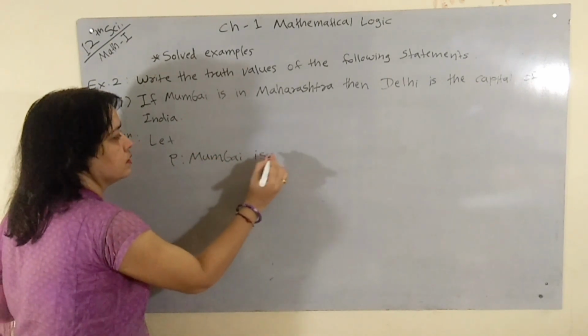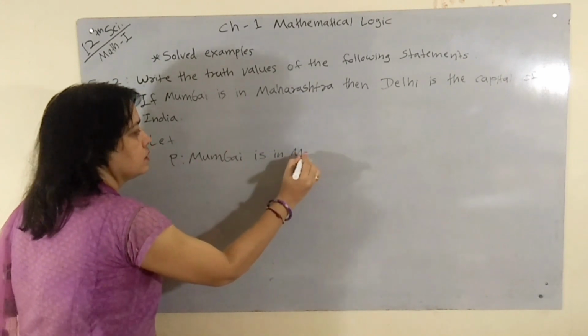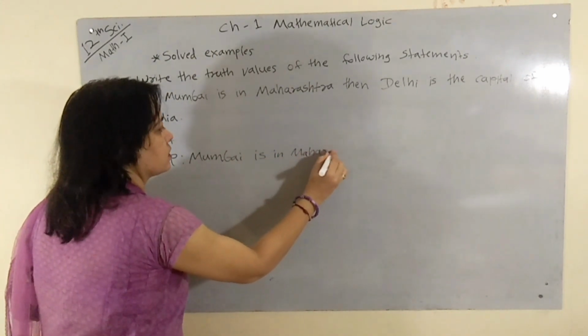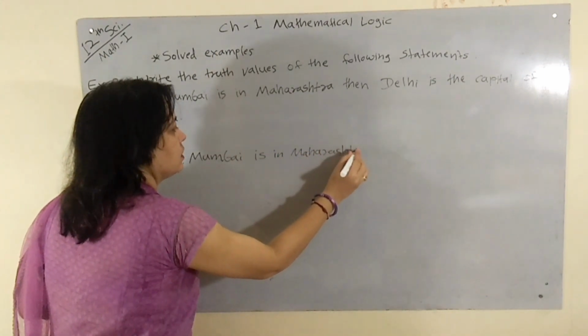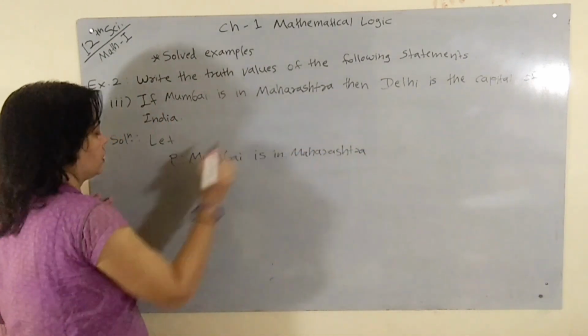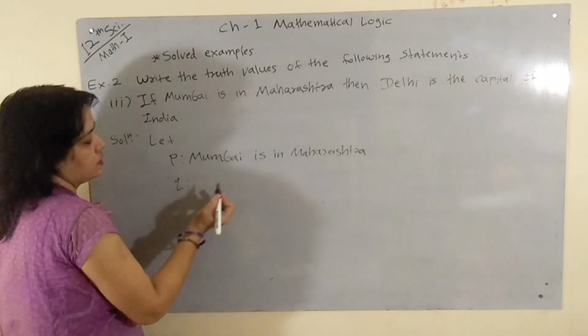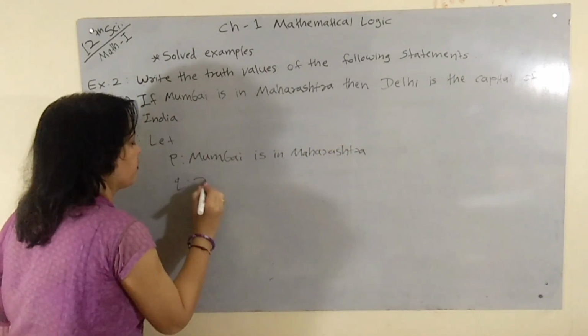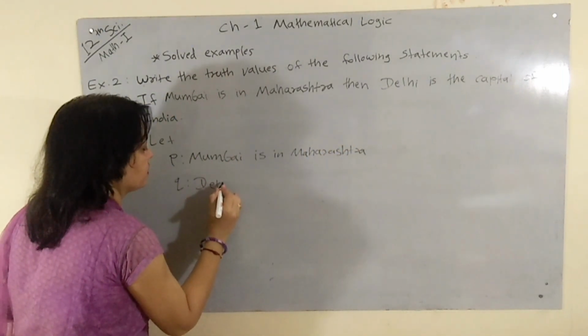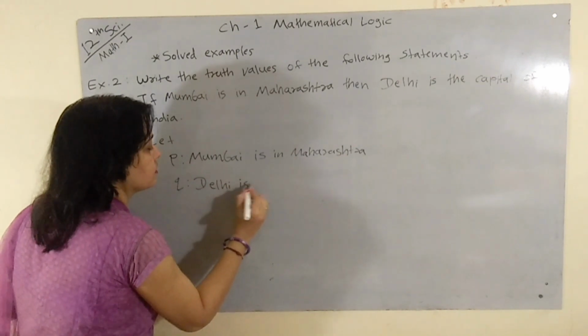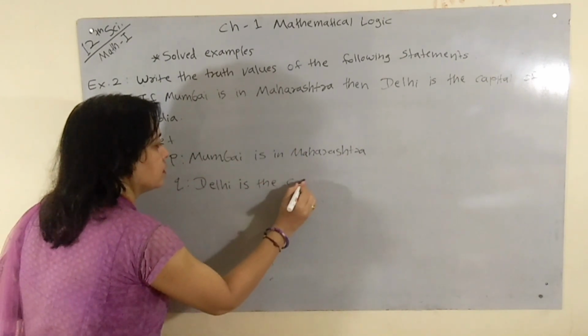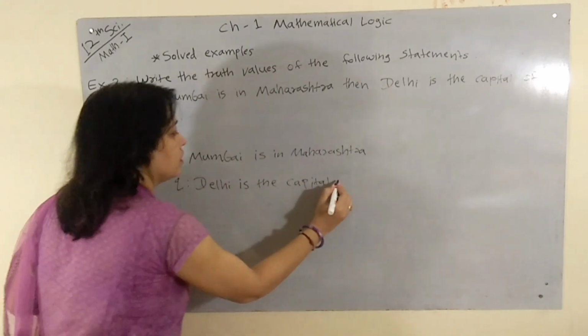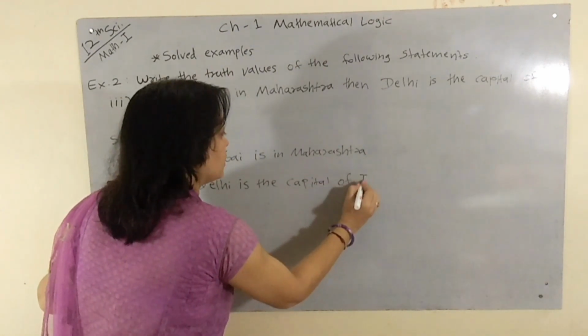And second statement, Q, what is second statement? Delhi is the capital of India.